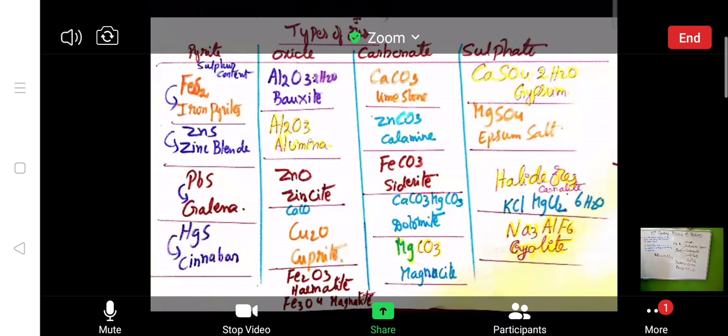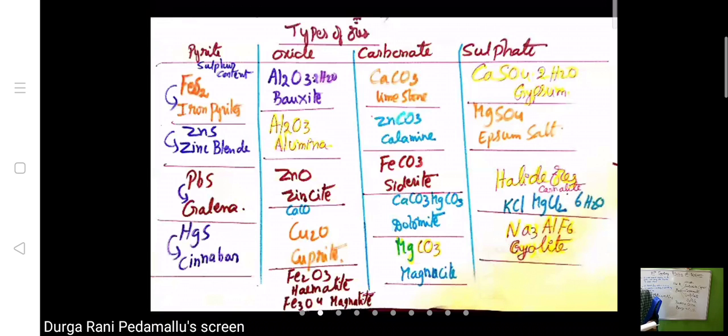Next one, you see, next picture. See here, pyrite ores. It was given to you. Look into your screen. Pyrite means sulfur content will be there in that. Sulfur is normally depicted with capital S. You know that the symbol of sulfur is S.